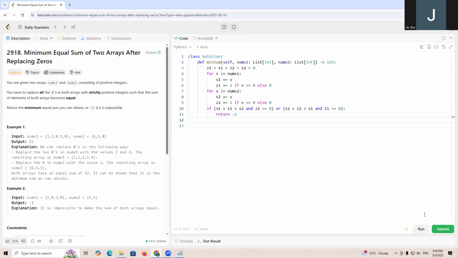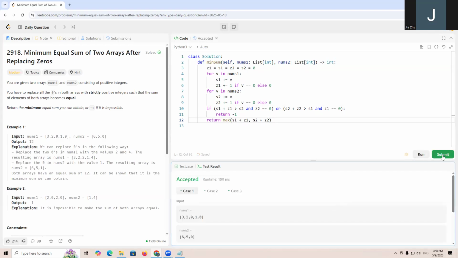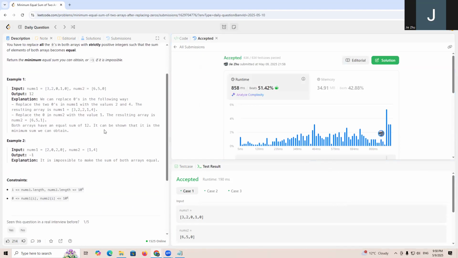Otherwise, we just return max of S1 plus Z1 and S2 plus Z2, right? The time complexity will be O(n plus m), the two lengths.